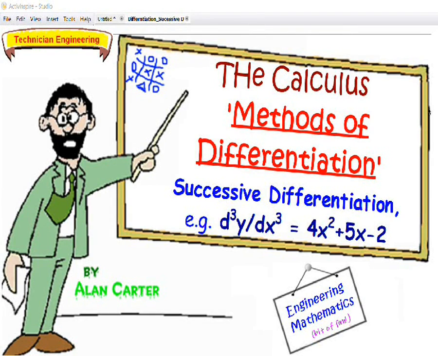Welcome to this presentation on method of differentiation. Here we're going to look at successive differentiation, that involves finding higher derivatives such as d2y by dx squared or d3y by dx cubed, etc. And the presentation assumes you have an understanding of standard derivatives.